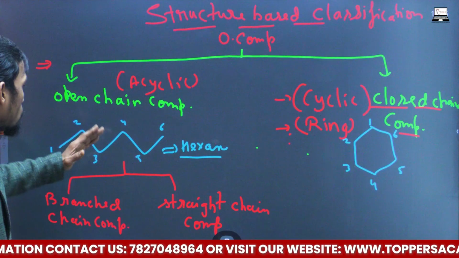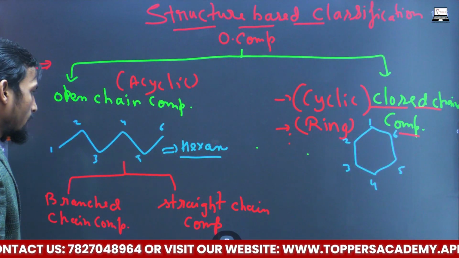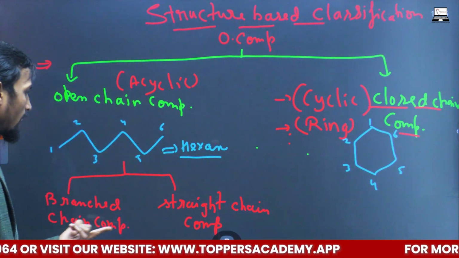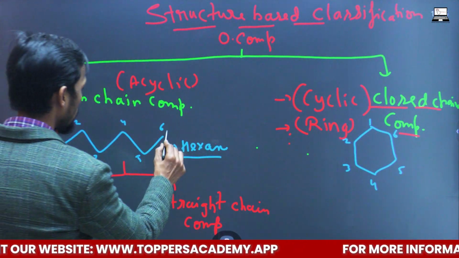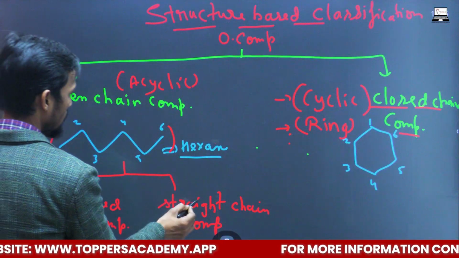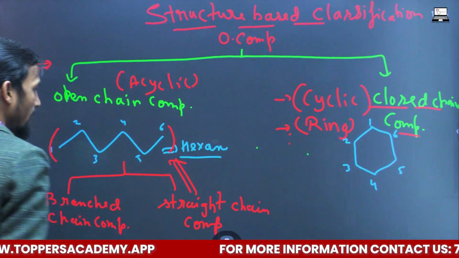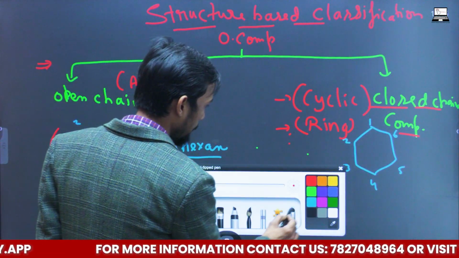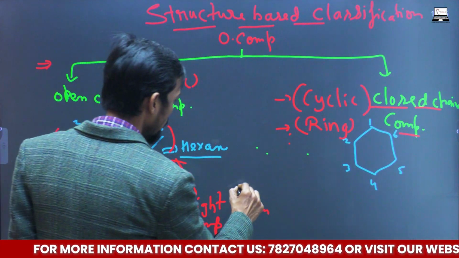So here a chain is going over there. When the chain is going in the straight way, no branching is there. That type of compound is known as straight chain compound. So this is an example of straight chain compound. This is an example of straight chain compound. If you want to see some more examples of the straight chain compound, it can be like this.